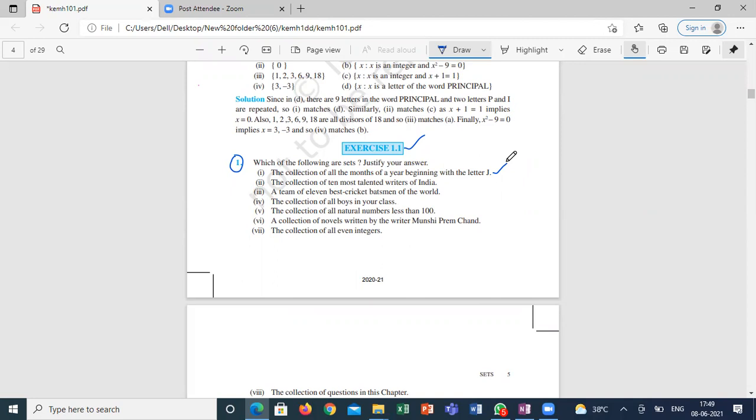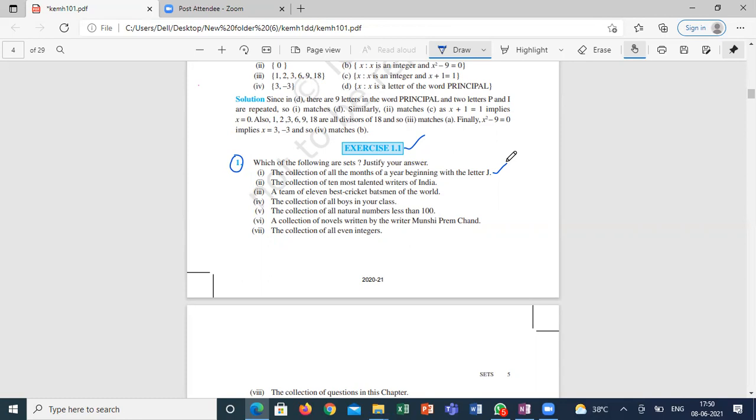What about the fourth statement? It is a set, sir. So which part of the statement is giving full clarity here? All boys in your class. Particularly he mentioned what kind of gender as well as class. If I'm discussing grade 8 students, collect all the boys in grade 8. If it is class 11, collect all boys from class 11.